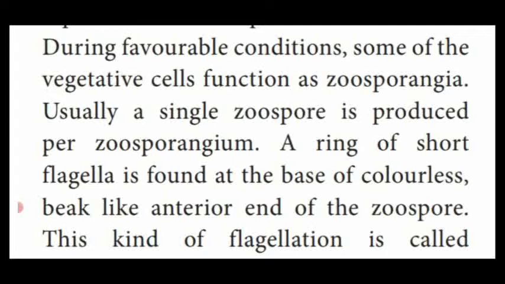That means small, short flagella in a ring-like shape, at the base of the colorless, beak-like anterior end of the zoospore.